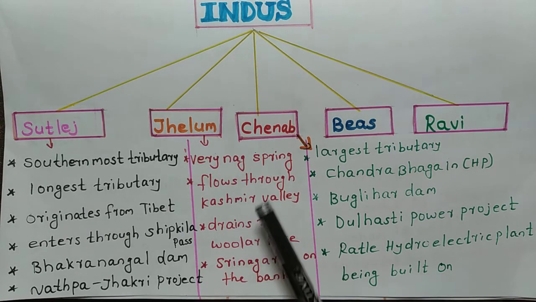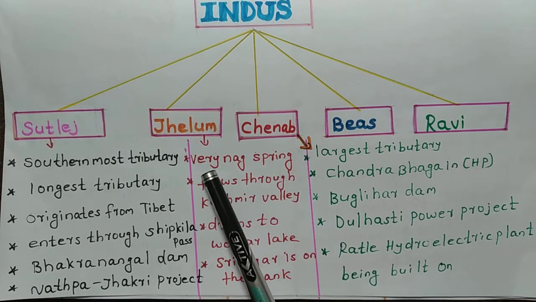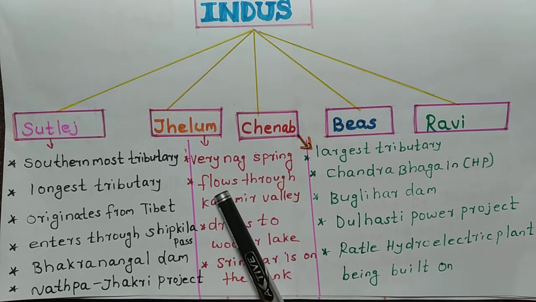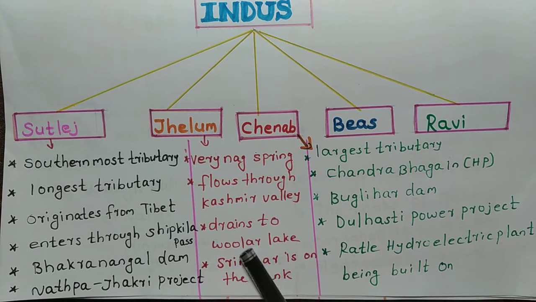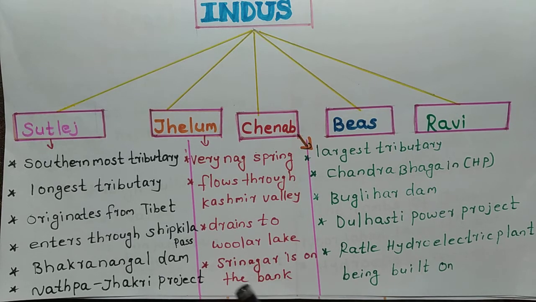Jhelum originates from Verinag spring. That is the name of the spring, Verinag. It flows through the Kashmir Valley, and drains into Wular Lake. It ends in Wular Lake, and Srinagar is on the bank.